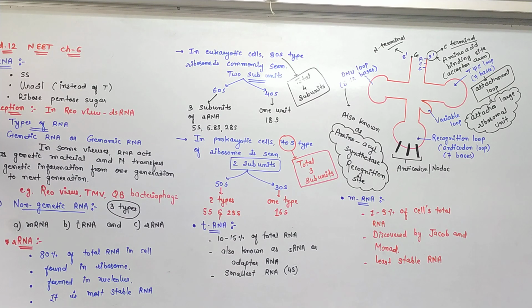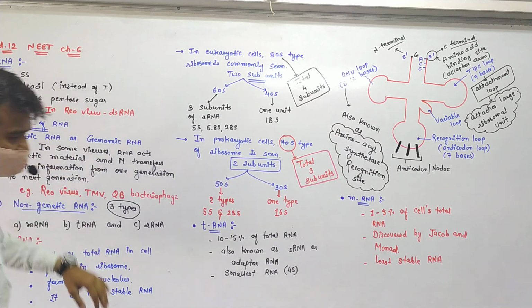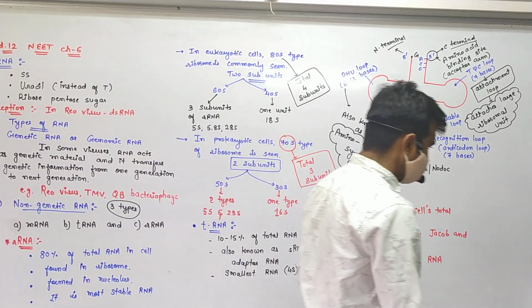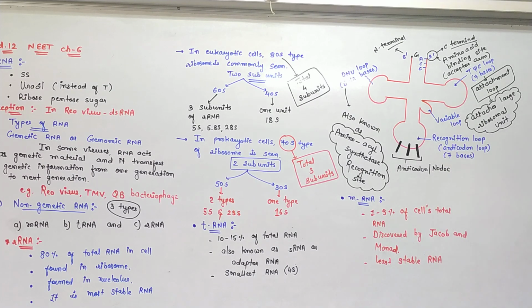mRNA is the least stable RNA, which is synthesized in the nucleus on the DNA strand. mRNA carries the codons. These are complementary to the anticodons which are present on the DNA strand.